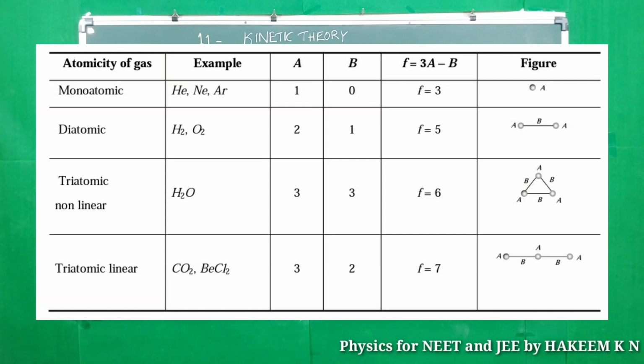And triatomic non-linear example is H2O, water. And one more example, ozone, O3. Okay, and triatomic linear: CO2, carbon dioxide, beryllium chloride, etc. We can say lots of examples that you already studied in chemistry. So degree of freedom 3, 5, 6, 7.